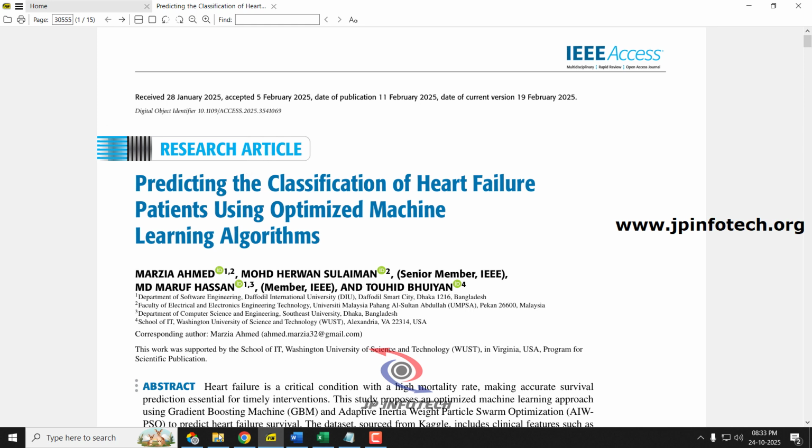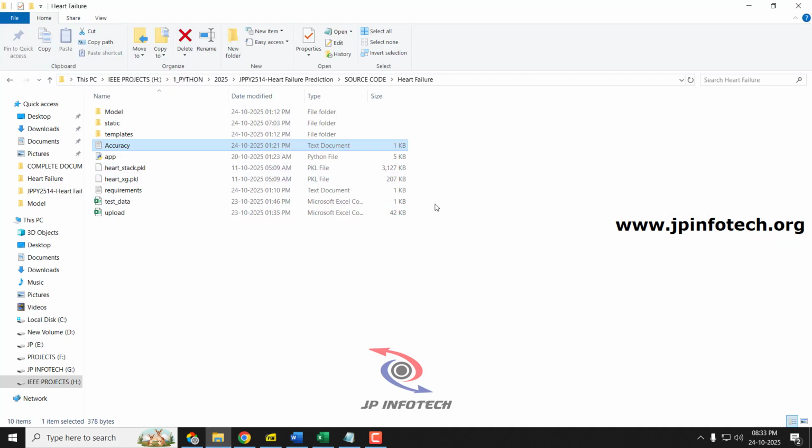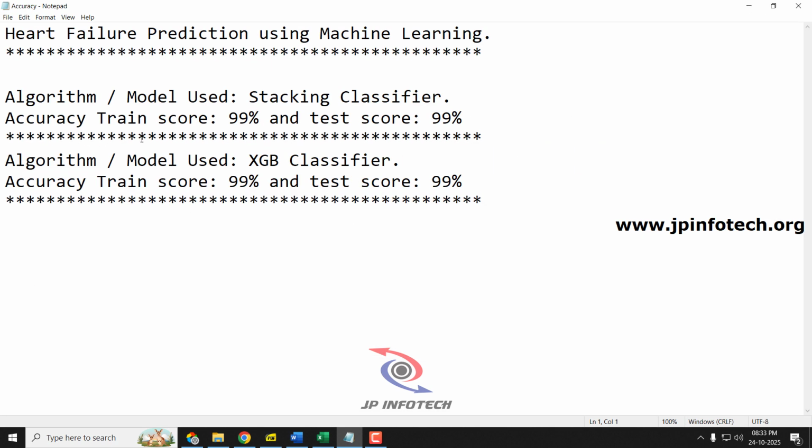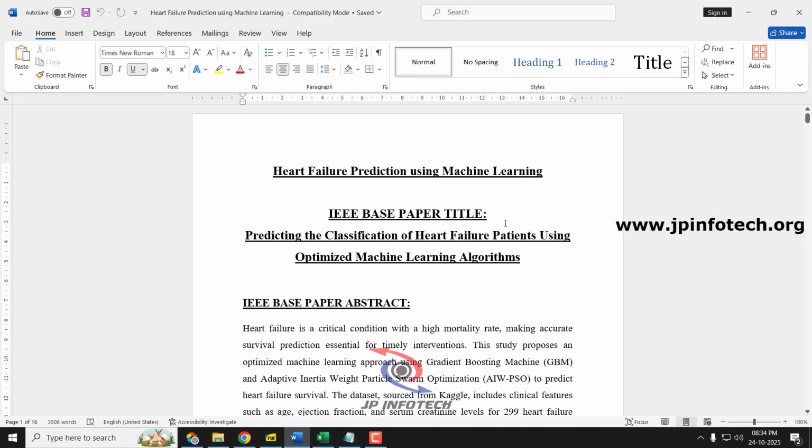Now let us see our proposed system and the enhancement that we have done over the existing base paper. In our proposed system, we have developed two different models. The first model uses the stacking classifier and the second model uses the XGB classifier. With the stacking classifier, we have achieved a train score of 99% and a test score of 99%. With the XGB classifier, we have also achieved a train score of 99% and a test score of 99%. Now let us see our proposed system.